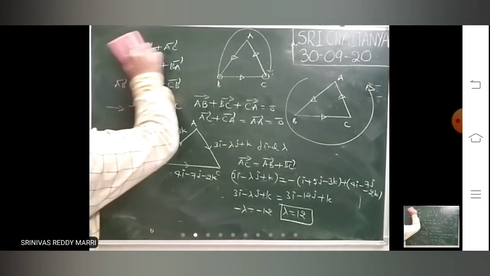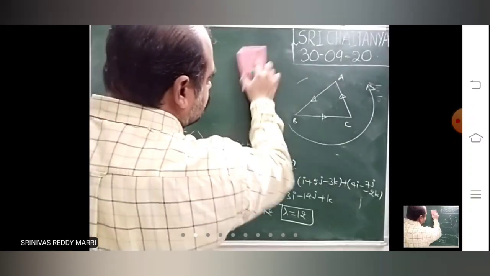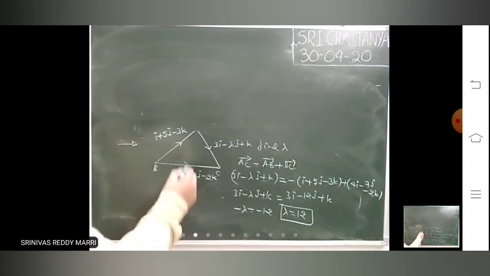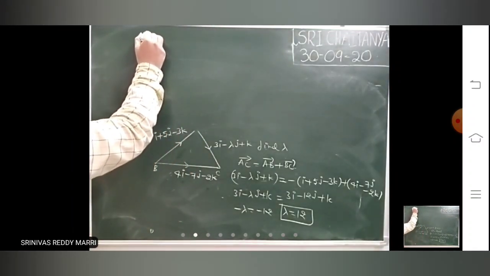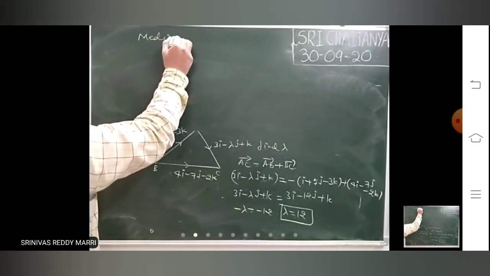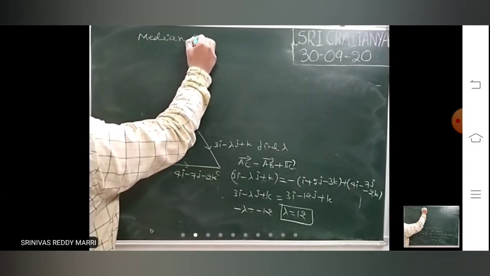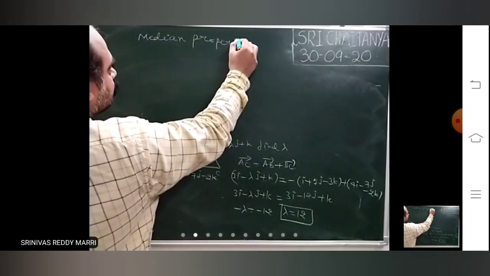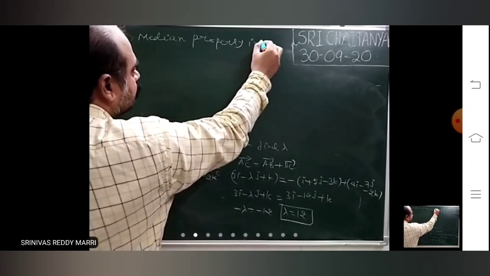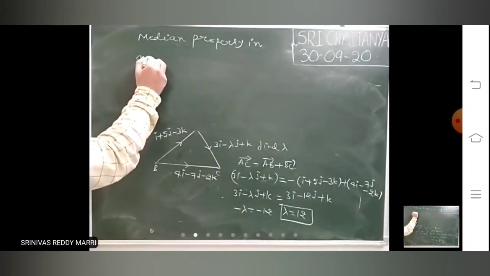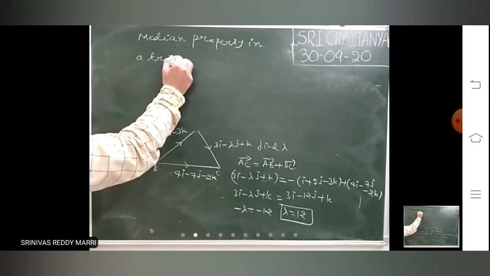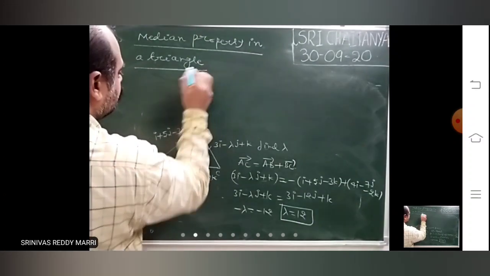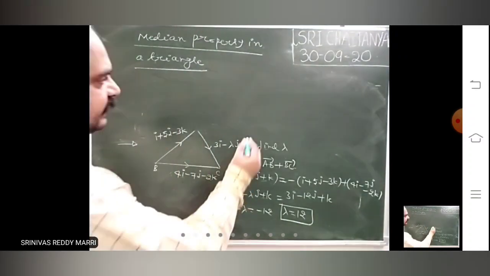Next is the median property. Median property in a triangle. Suppose a triangle ABC is there.